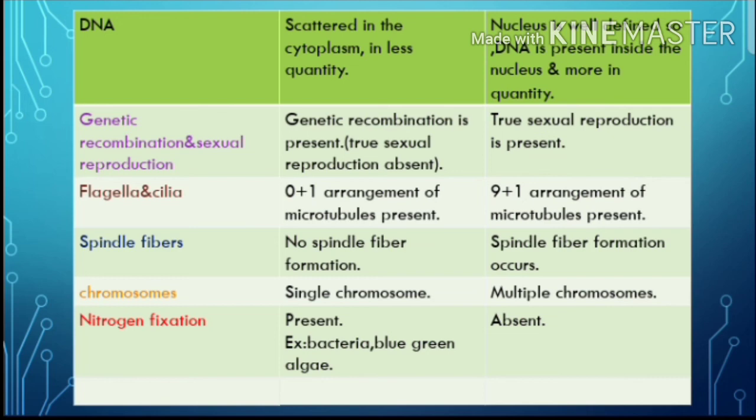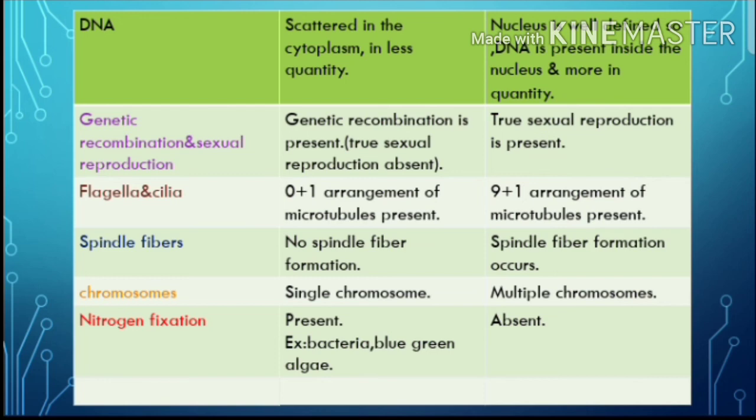Prokaryotic cells have a single chromosome, so they are unicellular organisms. Eukaryotic cells have multiple chromosomes. For example, humans have 23 pairs of chromosomes, that is, multiple sets of chromosomes.